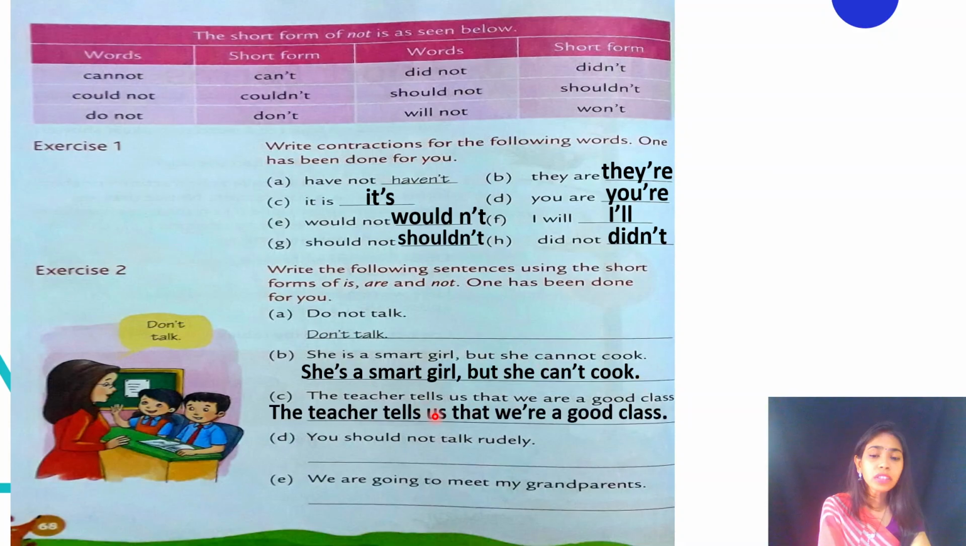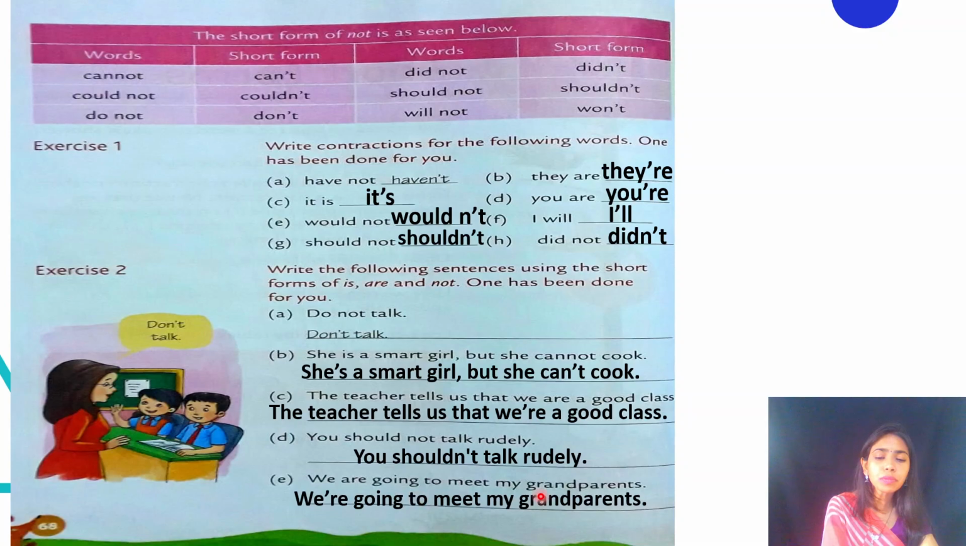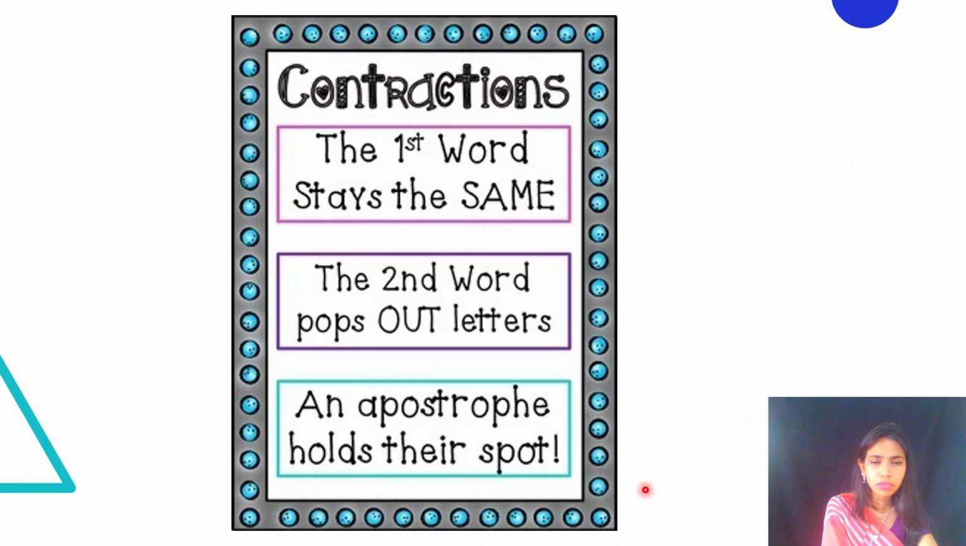The teacher tells us that we are a good class. So how to shorten it? The teacher tells us that we are a good class. You should not talk rudely. So the short form would be you shouldn't talk rudely. We are going to meet our grandparents. So we will say we are को हम shorten कर देंगे. We are going to meet our grandparents, right?